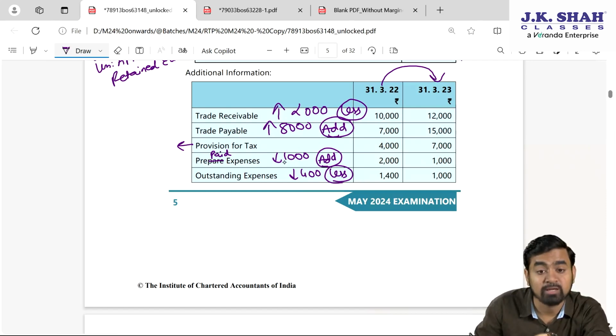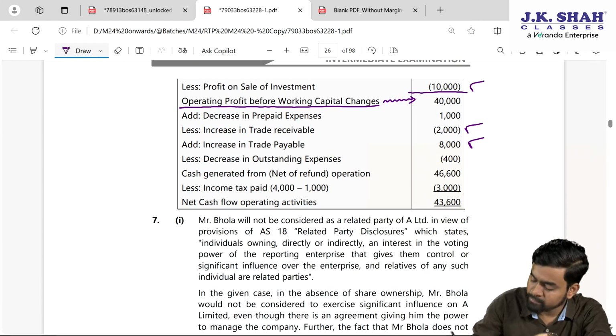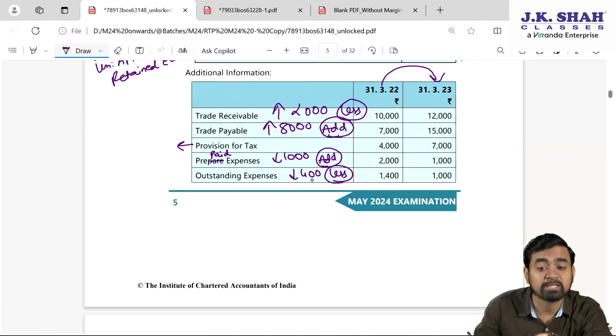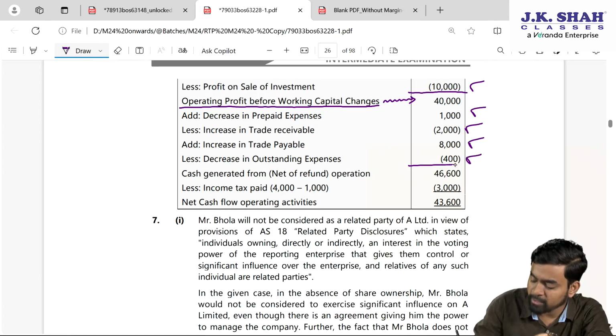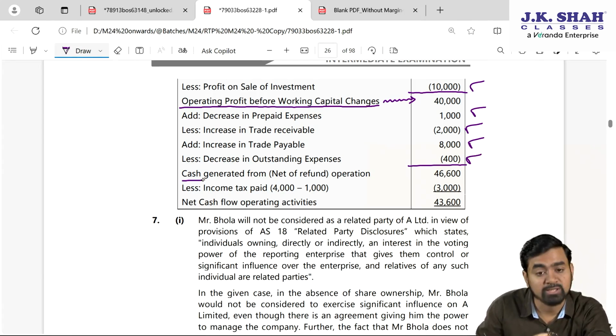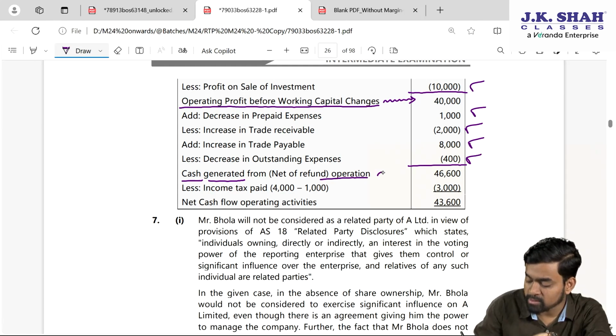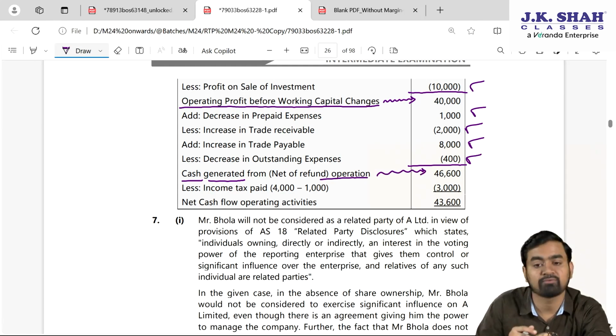Then decrease of 1,000 in prepaid expenses, add. So decrease in prepaid expenses 1,000 added. Outstanding expenses decrease of 400 subtracted. 400 subtracted. What we will get, my dear students? Cash generated, because the answer is positive, 46,600 from operations. Okay, 46,600 is the cash generated from operating activities.